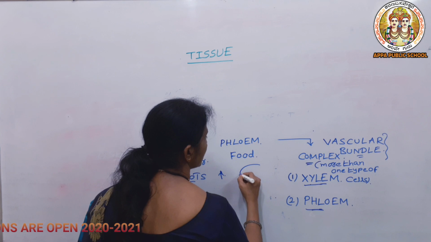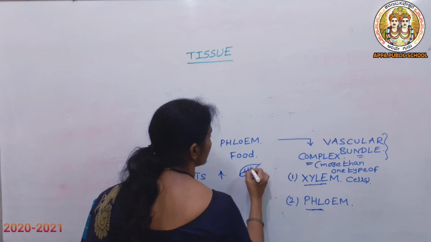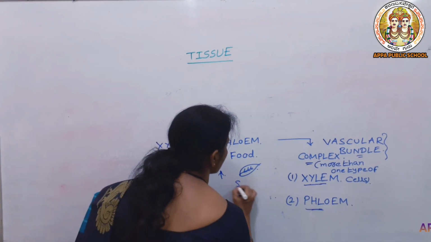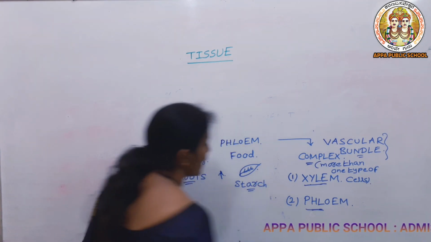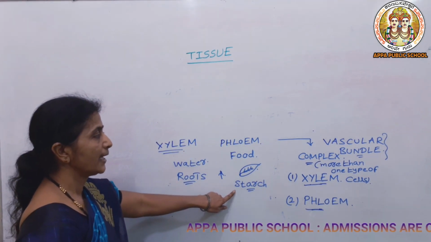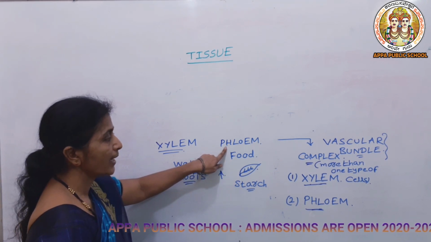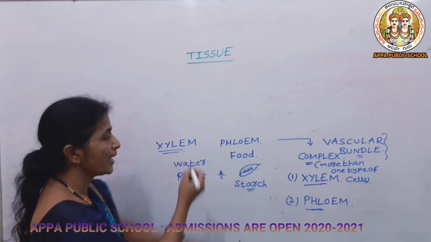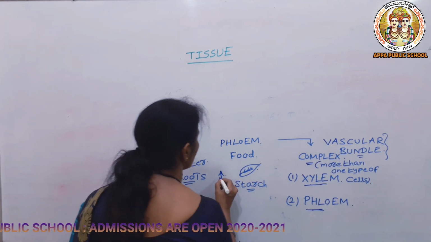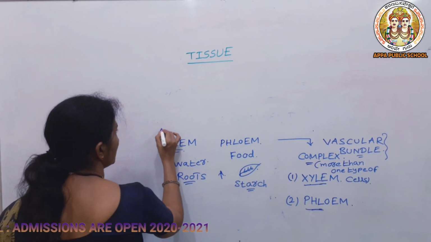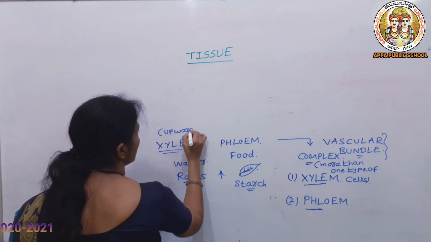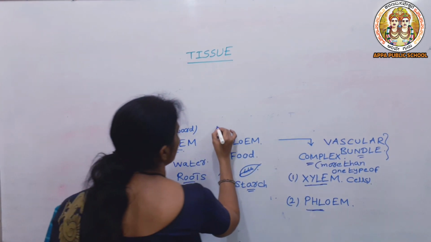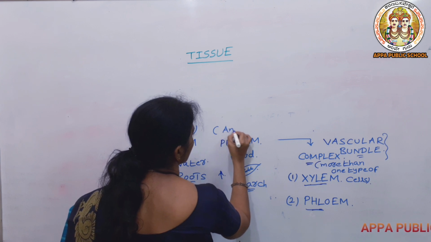The leaves consist of the food which is stored in the form of starch, and this food will be taken by the phloem tissue and supplied in any direction. So in case of xylem, it is taking only in the upward direction, but in case of phloem, it will be taking in any direction.